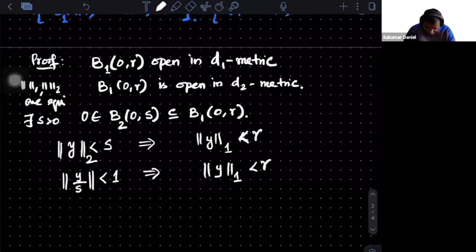Good. Now I'm rewriting, but one can also do it in a different form. Can I say that this is also equivalent to saying that S times y by S, this norm, is less than R? Remember, I am trying to find some connection between this norm and that norm. It is the same. I multiplied and divided by S, which is a positive number, remember. So I can do this.